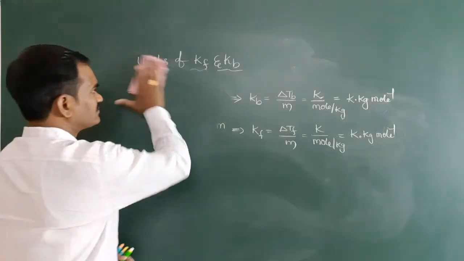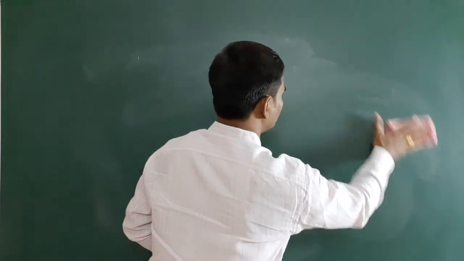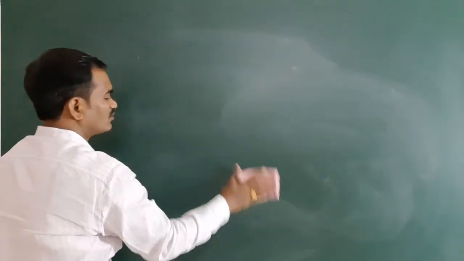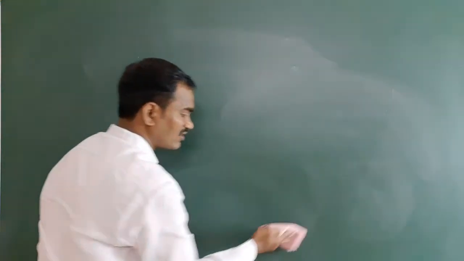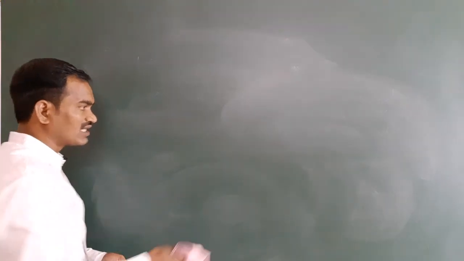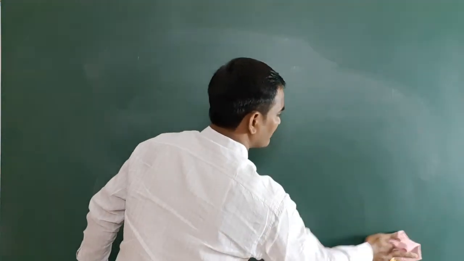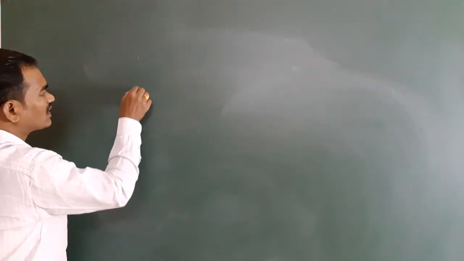Next point: while solving problems from an objective point of view, you should have clarity on one point. In most of the problems they will give water. So water's Kf and Kb values we have to remember. Take pure water.